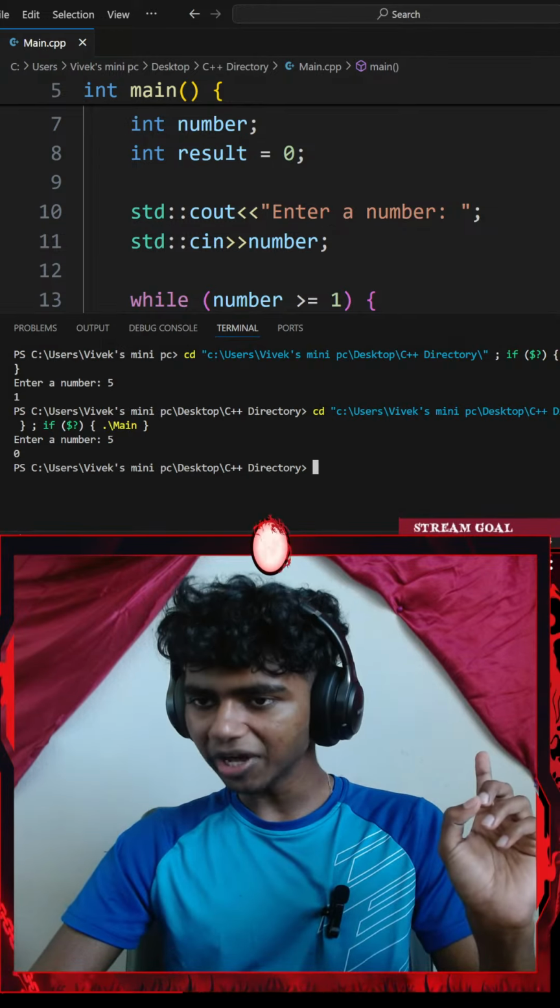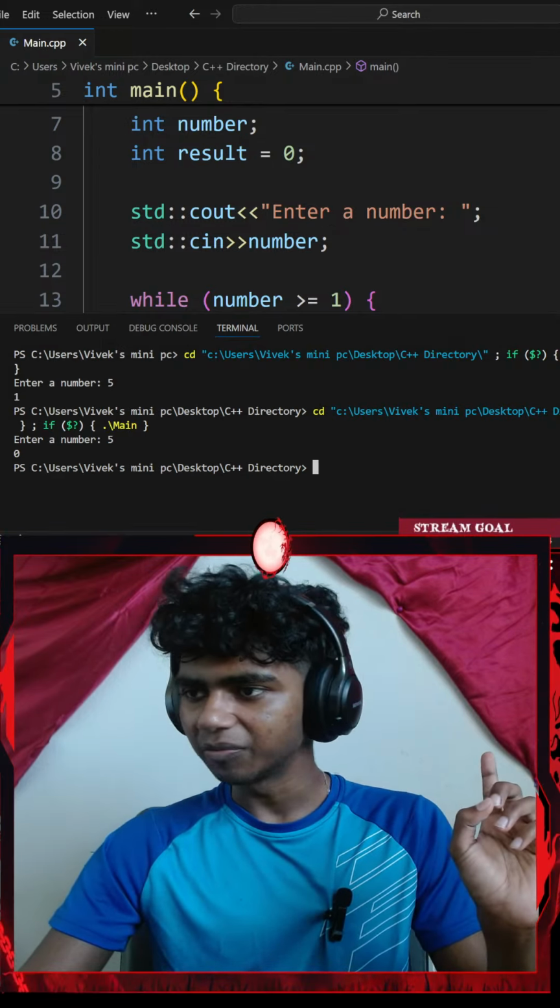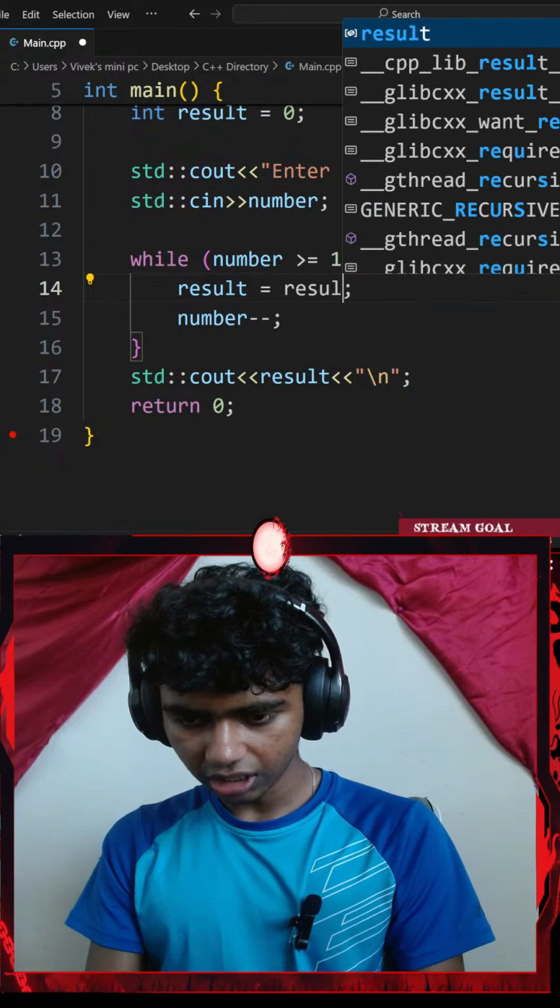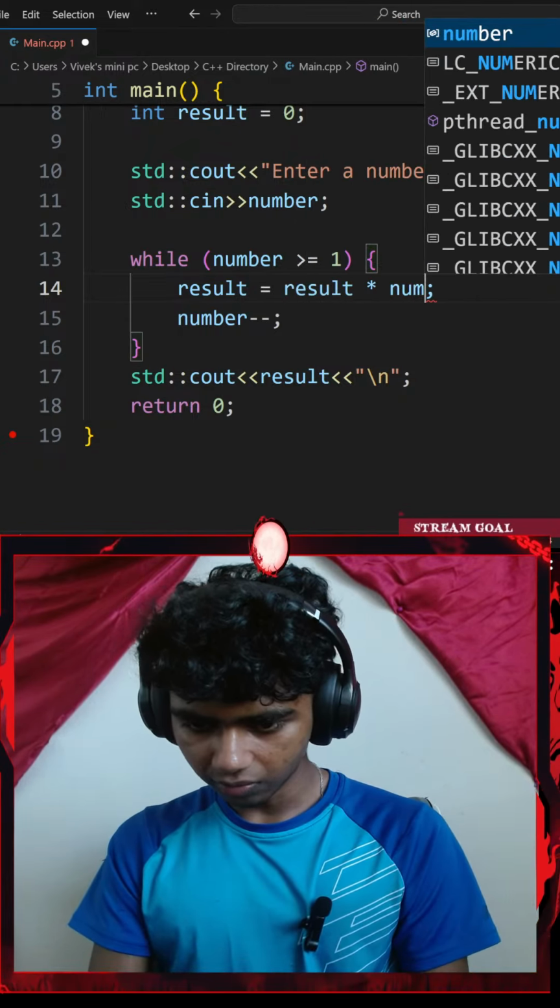And guys, why is my PC lagging so much right now? It rarely lags this much. Okay, remove and type result equals number minus 1. I did type that now. Result equals number multiplied by number minus 1. Okay, result equals number multiplied by result multiplied by number minus. Okay, let me try that. So result equals result multiplied by number. Okay.